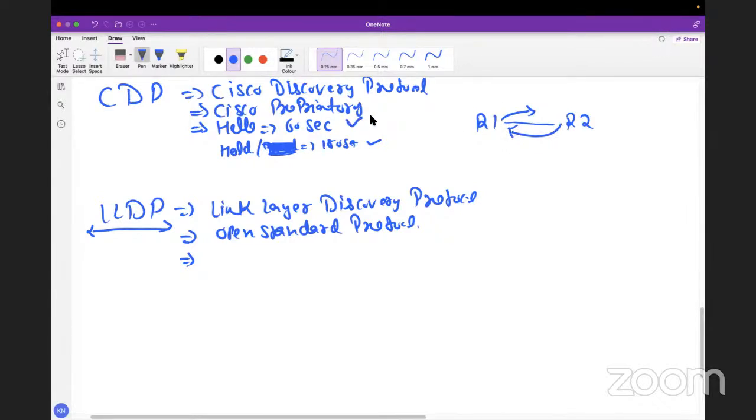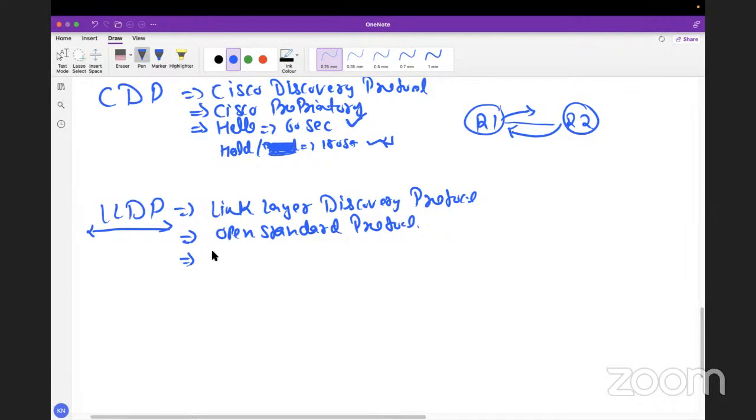Now, how long will they maintain the information if they are not getting the CDP packet back? For the next 180 seconds, they will maintain the information. So 60 is the hello timer, 180 is the hold timer.